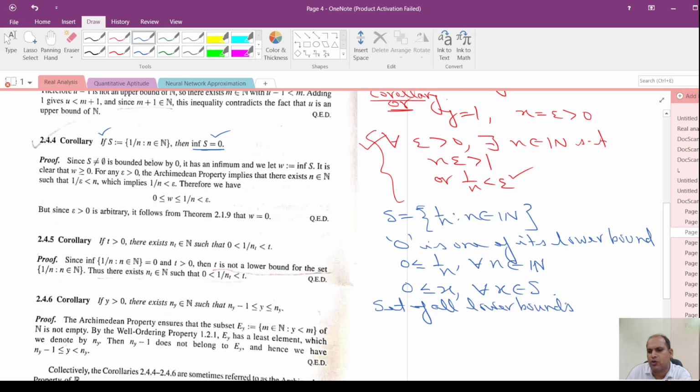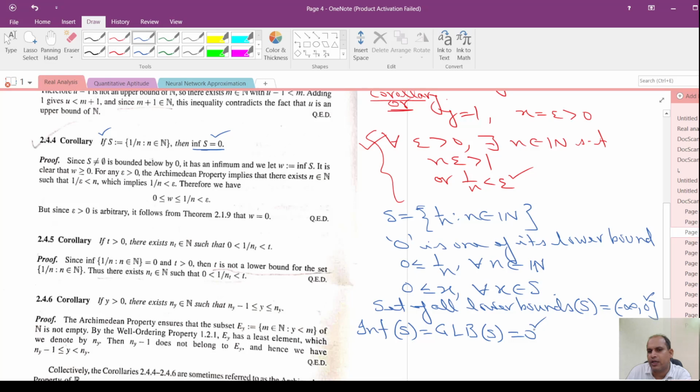The set of all lower bounds of S is minus infinity to 0 closed at 0, and as per the definition, the infimum of any set, here set S, is defined as the greatest lower bound. So these are the collection of lower bounds, and the greatest among them is 0.